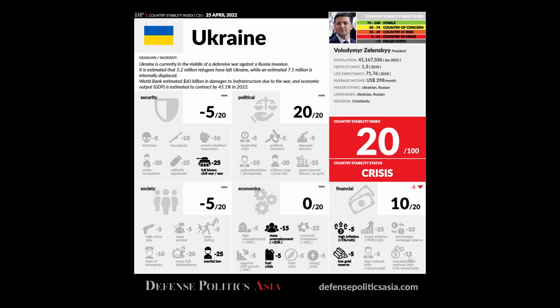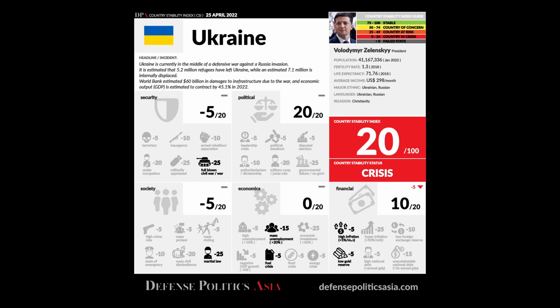On the financial front, this is all talking about money now. You can have money without economics, and sometimes that can happen, but it doesn't last long. So first, high inflation. I think most of the world now is very close or already in high inflation territory. So these are plus 5% per month. This is actually quite bad.